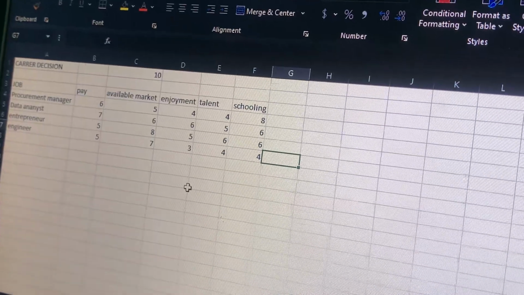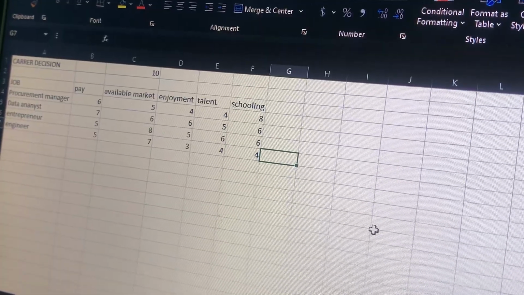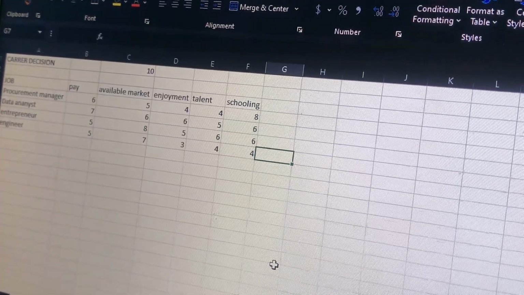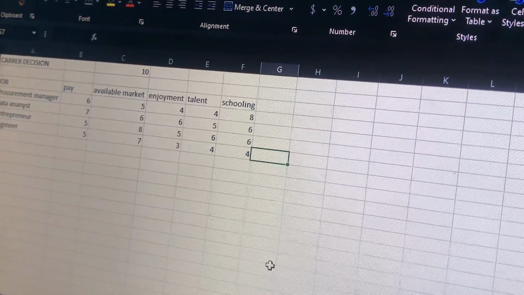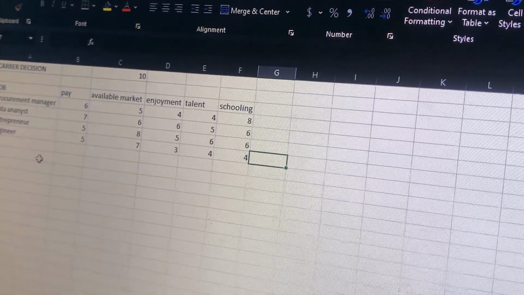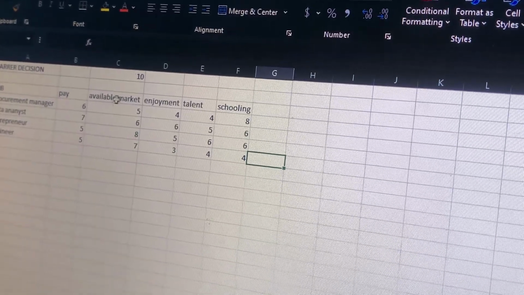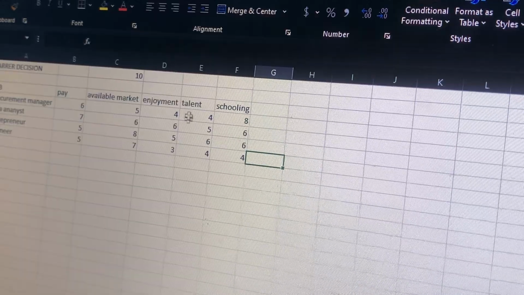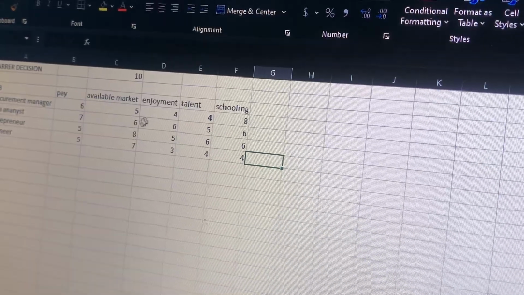Now let's continue. After we are done here, we cannot base on these factors alone to make a decision. There are certain things that we have to add to make our decision very solid and accurate. We are going to include other factors, which is the attention that we will give to each of these factors. The attention I will give to payment will be different from the attention I will give to available market. The attention I will give to enjoyment will be different from the attention I will give to talent. So we are going to rate each factor on the attention that we give to it.